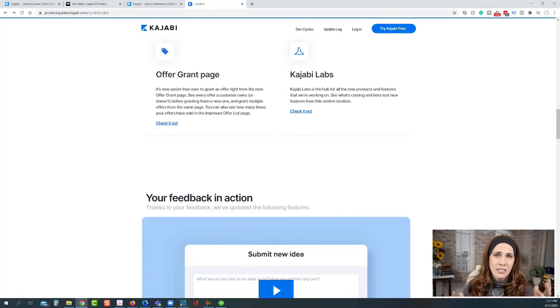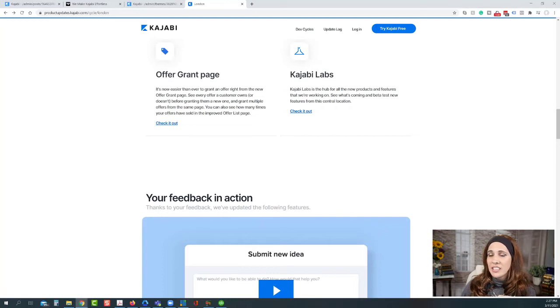There are a lot of different reasons why you would grant an offer to someone: if they've paid outside of Kajabi, or if it goes along with a package, or any number of different reasons. But now if you go into the People tab, you'll be able to see everything that person has access to before we start granting offers.